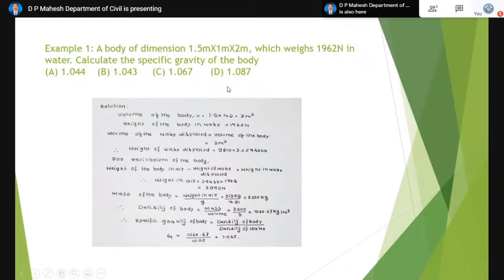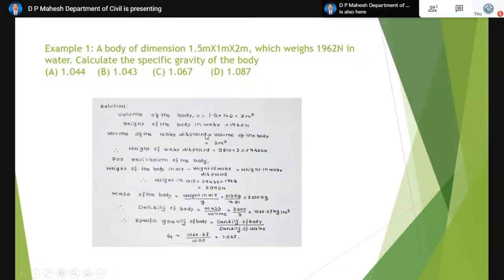Here there are four options. Now you can look at the solution. Volume of the body: the body is a rectangular one, so we have the three dimensions, length, breadth, and depth, and we will come to know the volume. 1.5 into 1 into 2, that is 3 cubic meter, is the volume of the body.